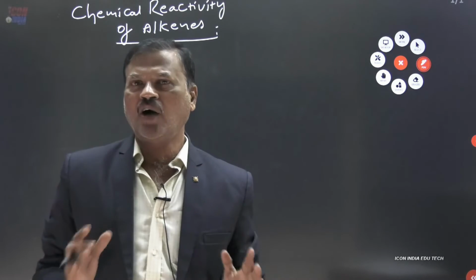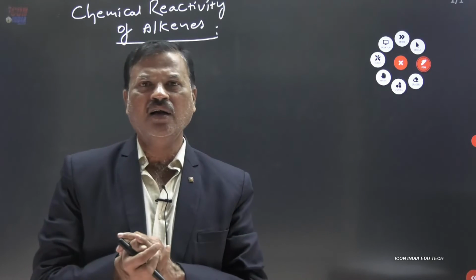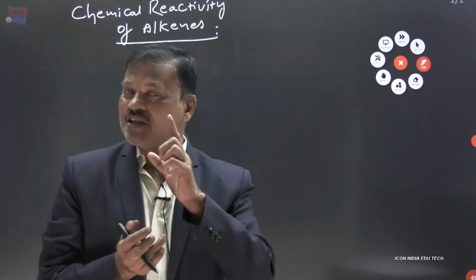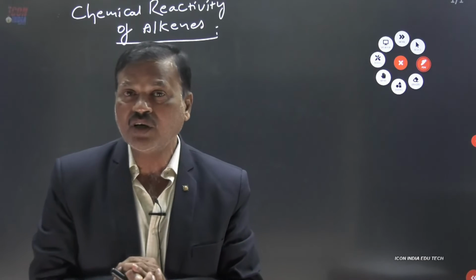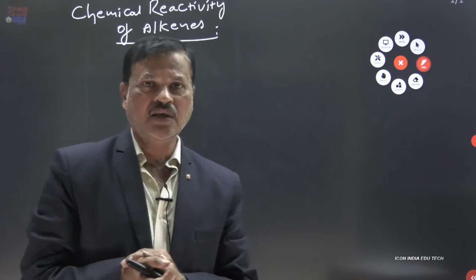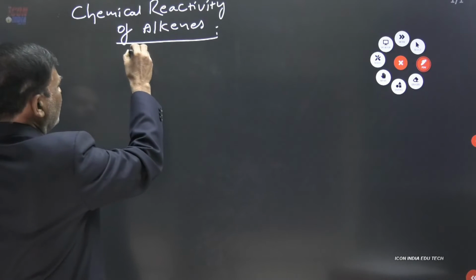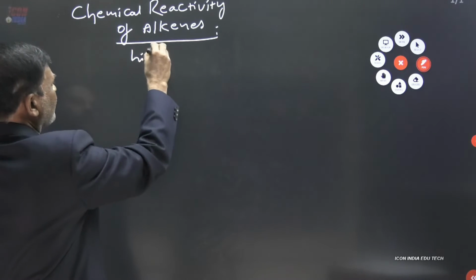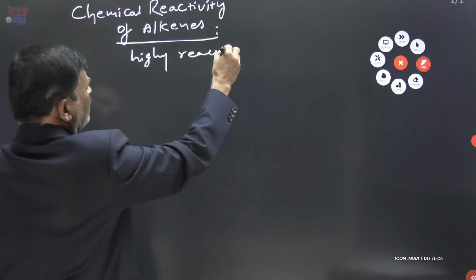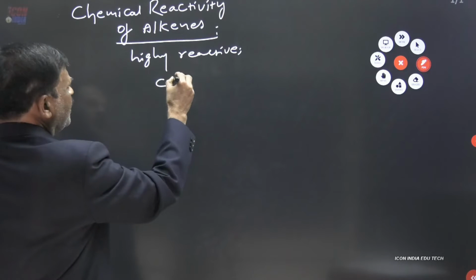They have a double bond, C=C. In the double bond, there is a pi bond. Pi bond is a weaker bond, it can be easily broken. That is the reason why alkenes are more reactive when compared with alkanes. So, alkenes being unsaturated, they are highly reactive, due to the presence of that C=C double bond.